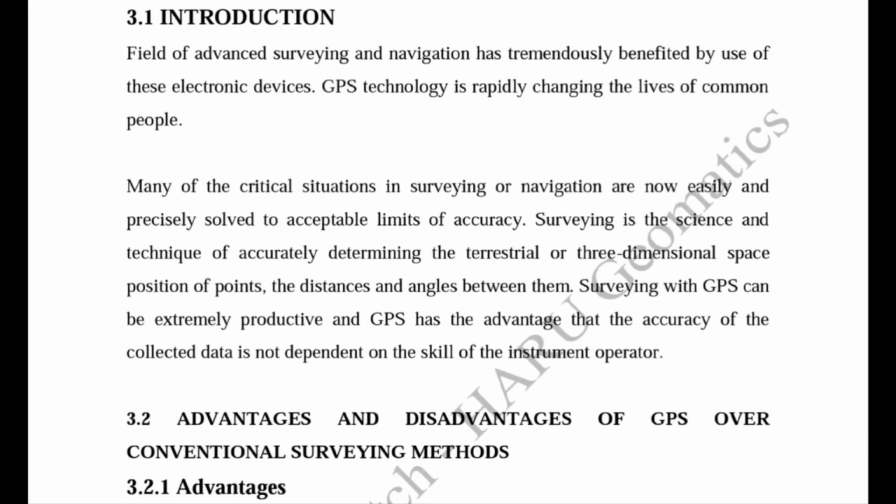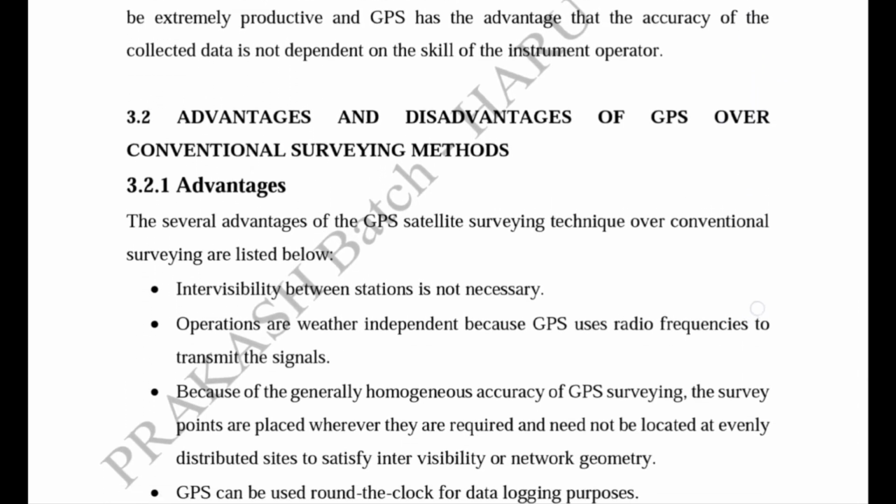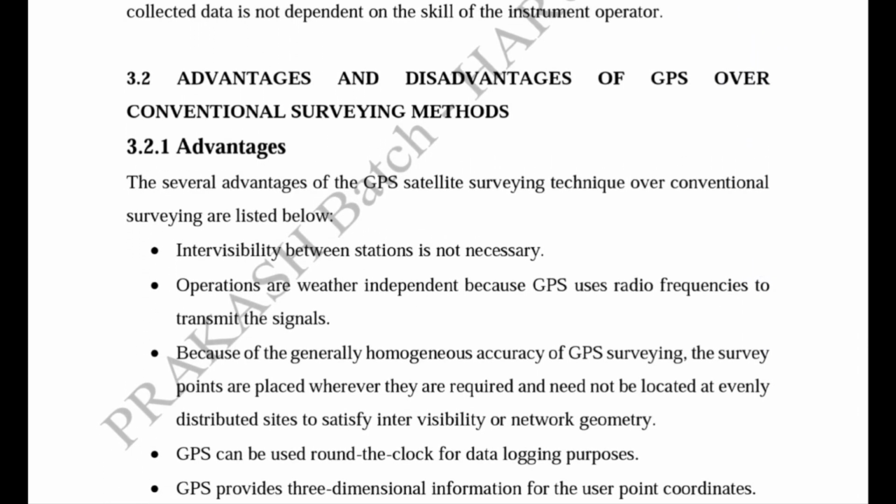Whereas if we use the total station for surveying, then we have to set up the station with their coordinate information or point of bearing, line bearing. So there we require a skilled operator. But in this case, GPS surveying technique, we do not require any skilled operator because it automatically decodes the transmitted signal from the satellite. So it calculates the position automatically. So we can easily find out the advantages and disadvantages of the GPS surveying over the conventional surveying methods.